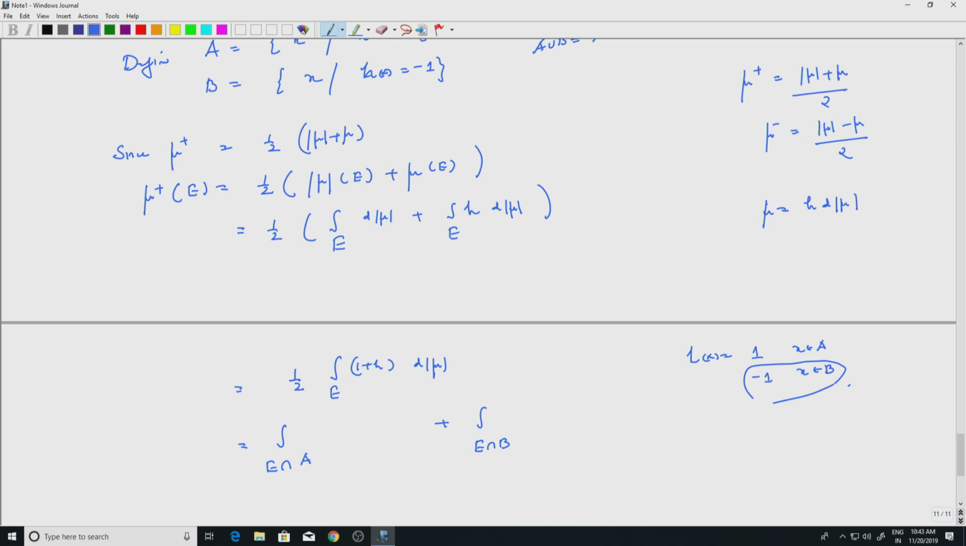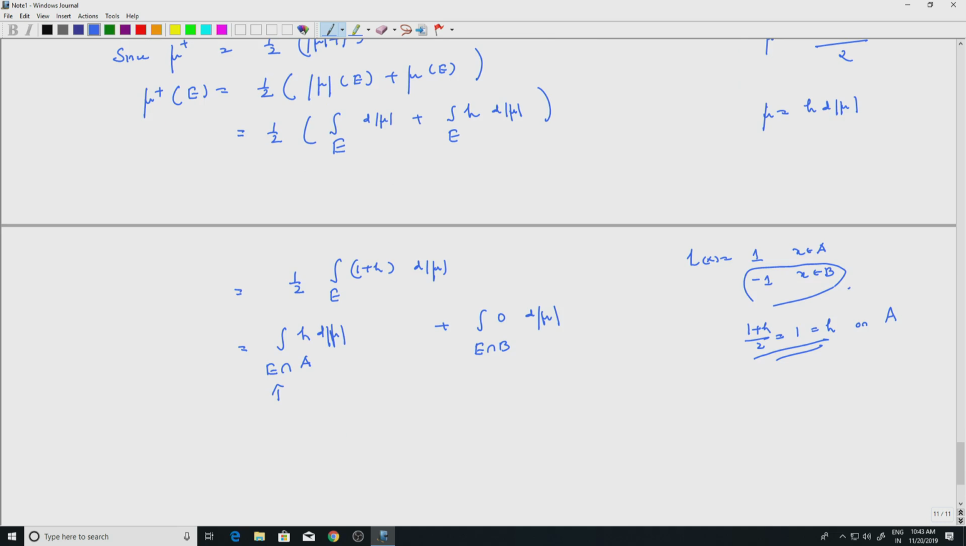But what happens to 1 plus h by 2? 1 plus h by 2 equals 1, which equals h on A. So, whenever I have a subset of A, 1 plus h by 2 is h. So, I will write it as h d mod mu because I want mu to come. And here it is 0 d mod mu; it does not matter what measure we have there. So, this is simply h d mod mu, which is d mu. So, this is mu of E intersection A.